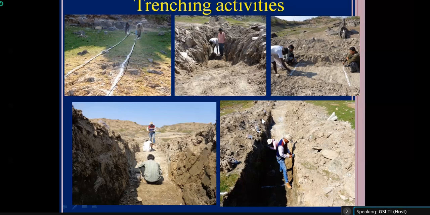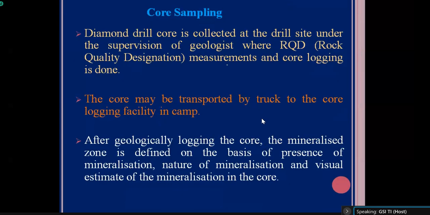Okay. Now, after that, there is another type of sample which is called a core sample. Generally, a core sample will be collected after doing subsurface exploration by drilling, because after drilling you will get the core, and the core will be kept in core boxes. After completion of the borehole, each and every core box you have to see, and from 0 meter up to the depth at which your borehole has been drilled, you have to systematically record the different lithologies and mineralization encountered in the borehole. Then you have to define the mineralized zone, and in that mineralized part only you have to collect the core sample.